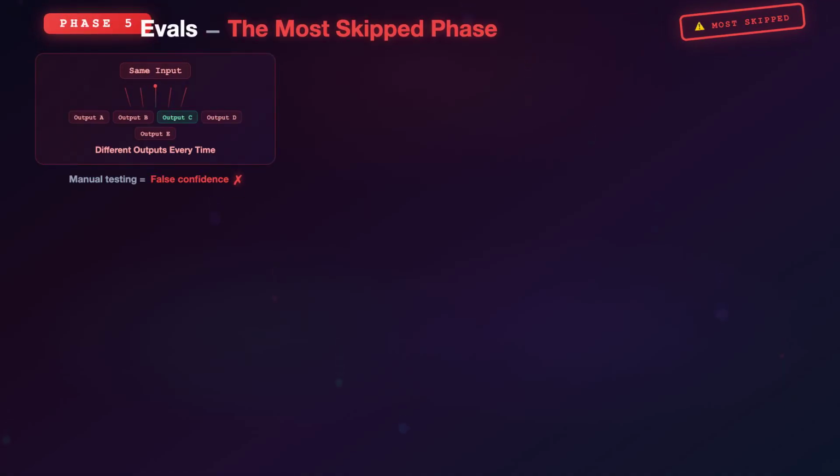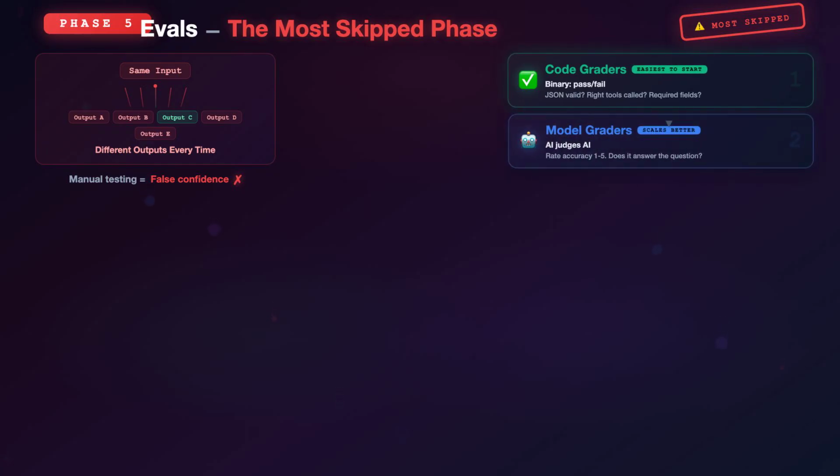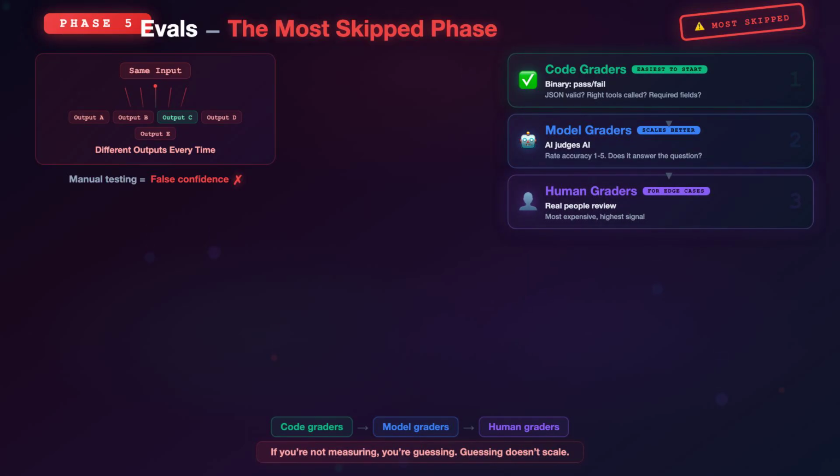Phase 5, Evals. This is the most skipped phase in the entire agent learning path. And it's the one that separates hobby projects from production systems. Here's the problem. Agents are non-deterministic. You give the same agent the same input twice, and it might take different paths, use different tools, and produce different outputs. Manual testing gives you false confidence. You run it 5 times, it works, you ship it. Then it fails on the 6th run in production, and you have no idea why. Evals fix this by giving you systematic, repeatable measurement.